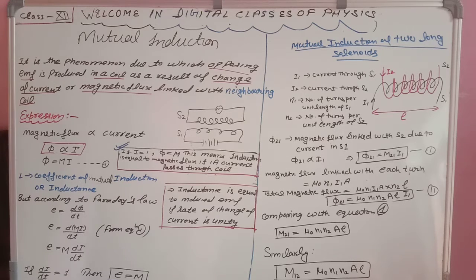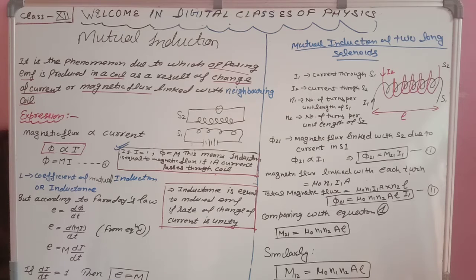What does Faraday's law say? That E is equal to d phi upon dt. The phi value we can put from equation number 1. So you will get E is equal to d/dt of Mi. M you can take outside. So E is equal to M di upon dt. If di upon dt is equal to 1, then E will be equal to M. That means inductance will be numerically equal to induced EMF if the rate of change of current is unity.